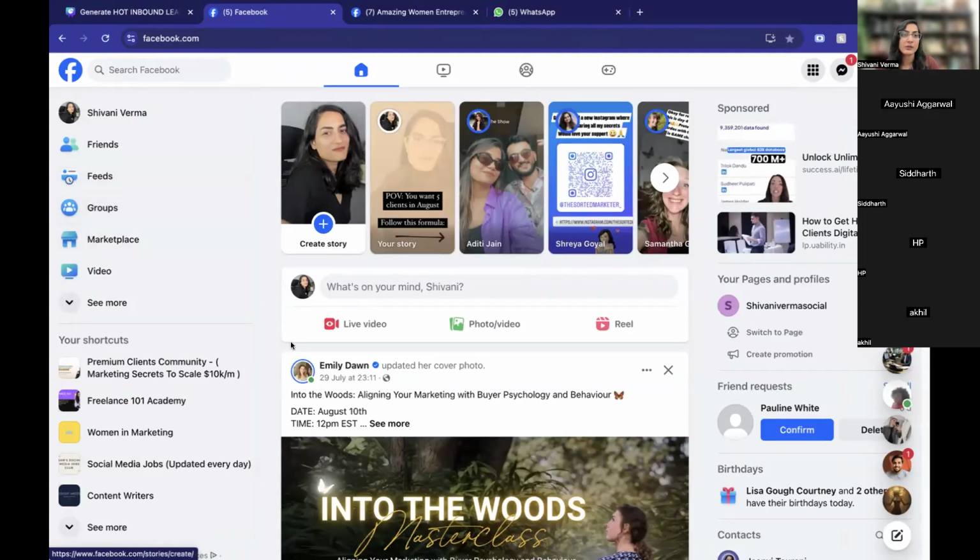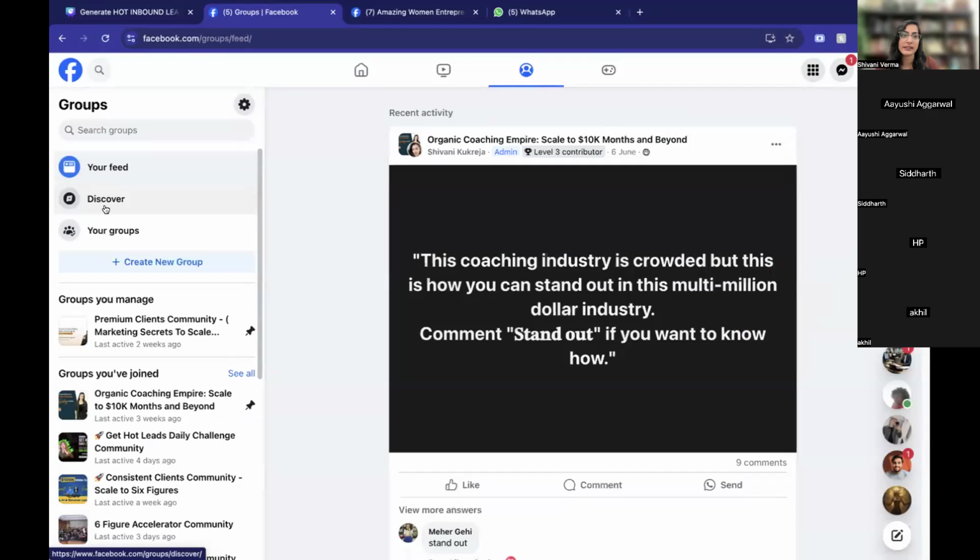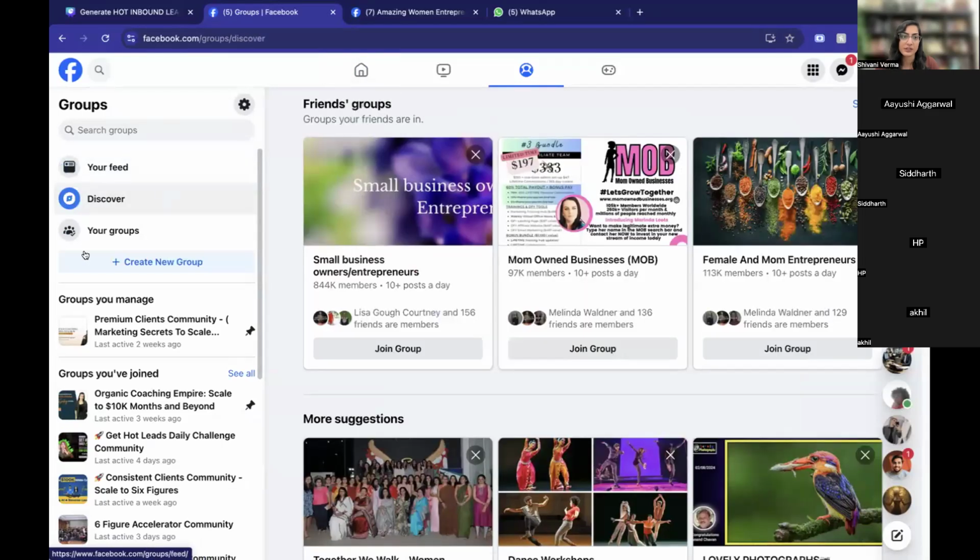Right, so I will go to Facebook, I will go to groups, and then I will go to discover on the left side of Facebook. Okay, here, discover. Now I will see a lot of my competitors or my ideal clients in these groups. Like 156 friends are members here. They are my mutual friends in these groups, right?